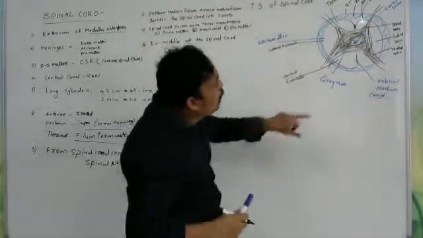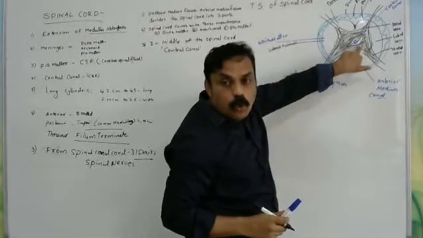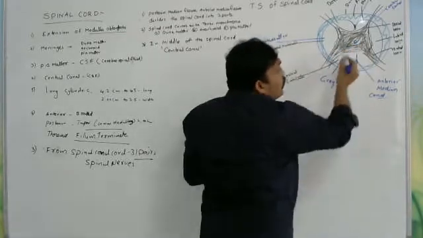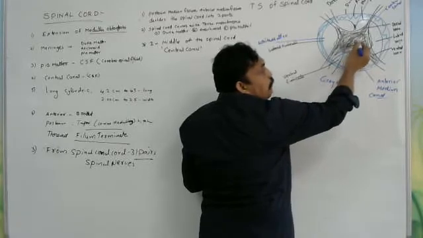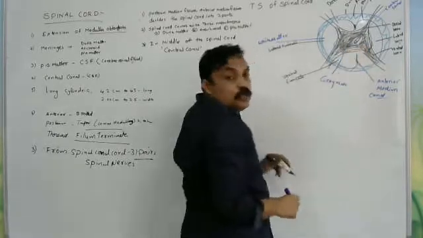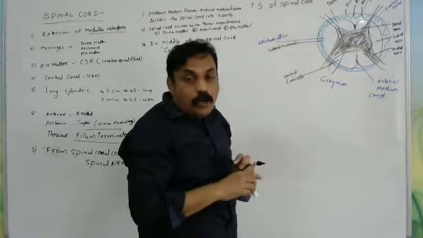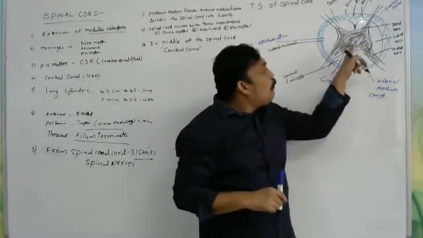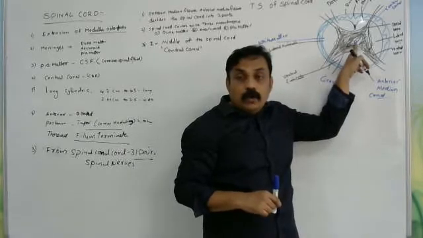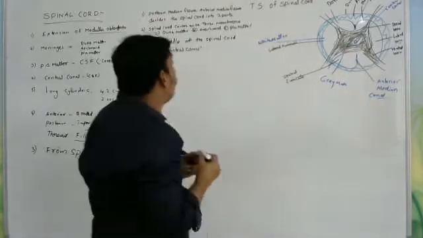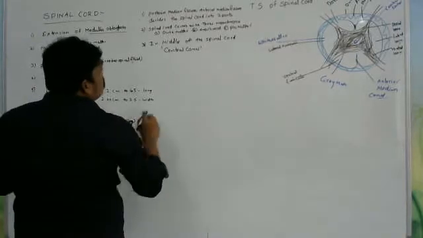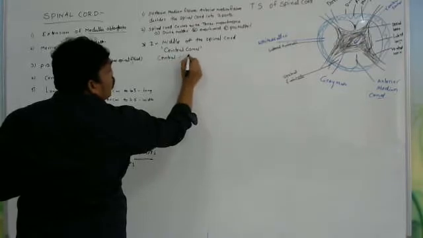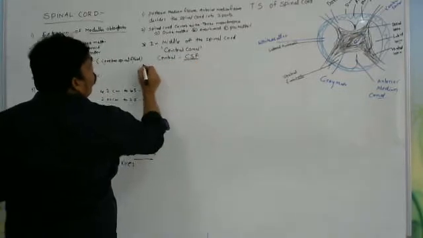In the middle of the spinal cord we observe a small hole, a small canal, drawn in blue color. The cerebrospinal fluid, CSF, passes in the central canal. I am drawing a round structure in the middle of the spinal cord; this we call the central canal.